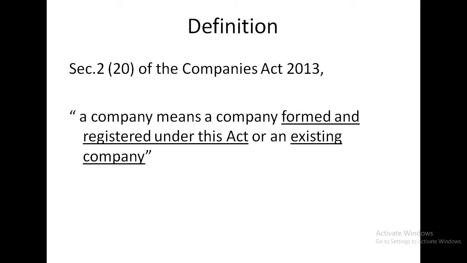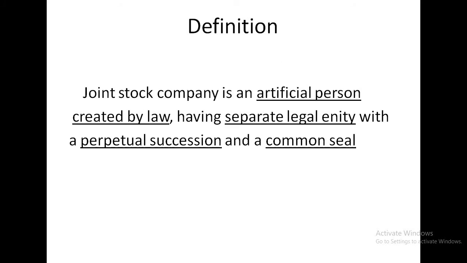According to Companies Act 2013, Section 2, subsection 20, a company means a company formed and registered under this Act or an existing company. So here is a very simple definition which tells a company is one formed and registered under the Companies Act 2013 or an existing company. Existing company means one which has already been registered under the previous Companies Act. This is a very common definition which you have learned already.